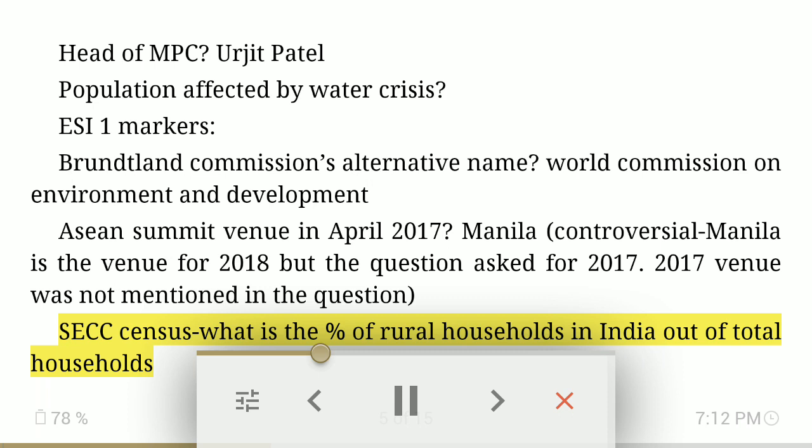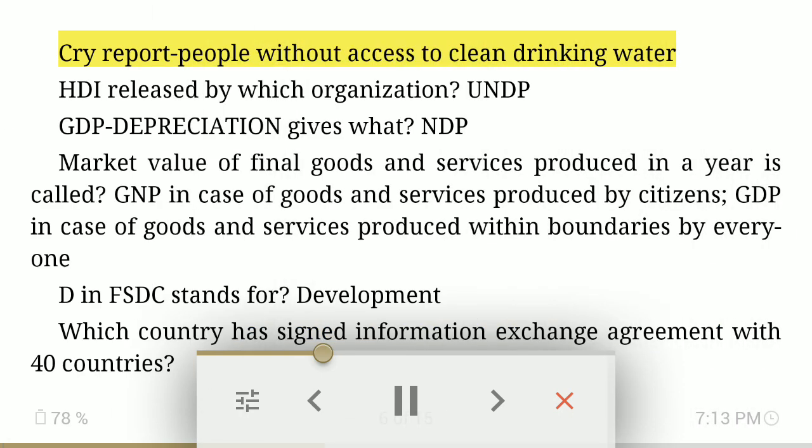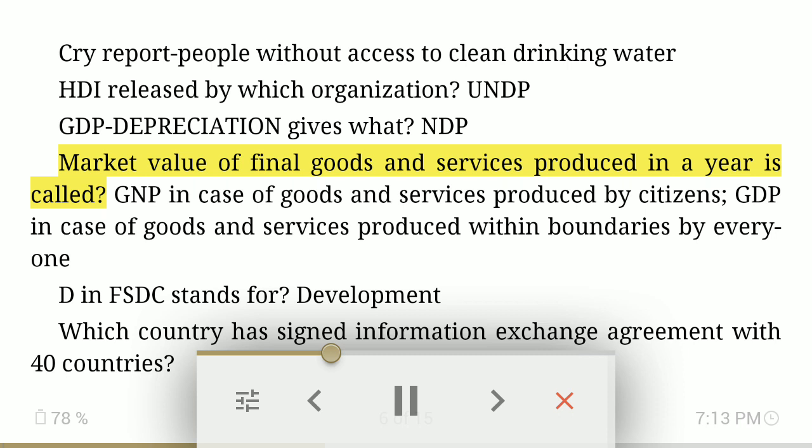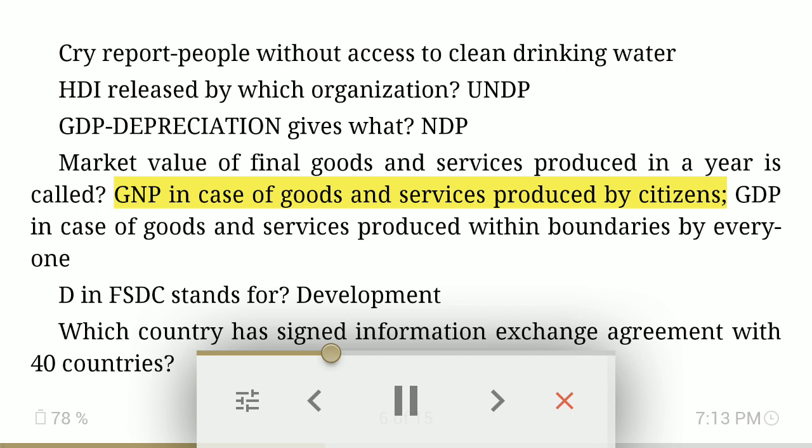SECC census. What is the percent of rural households in India out of total households? CRY report: people without access to clean drinking water. HDI released by which organization? UNDP. GDP minus depreciation gives what? NDP. Market value of final goods and services produced in a year is called GNP in case of goods and services produced by citizens. GDP in case of goods and services produced within boundaries by everyone.